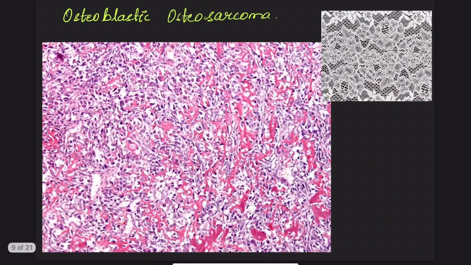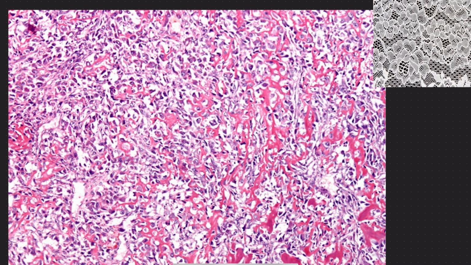This is the microscopic image of an osteosarcoma. Here, the purple cells, the purple are the nuclei of the osteoblasts. In between, this light pink, diffusely, delicately spread meshwork-like thing is nothing but the osteoid bone formation.